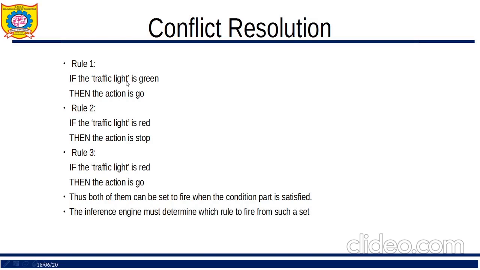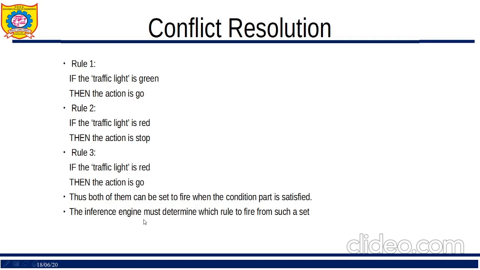So, for example, I have written 3 rules over here. If traffic light is green, then action is to go. The second rule says if traffic light is red, then action is to stop. But rule 3 says that if traffic light is red, then action is to go. Now what is happening over here? Traffic light is red, traffic light is red. Here action is stop, here action is go. So both of them can be set to fire when the condition is satisfied. The condition part is the same for both the cases, right? Both the rules, second and third. So there is a conflict over here.